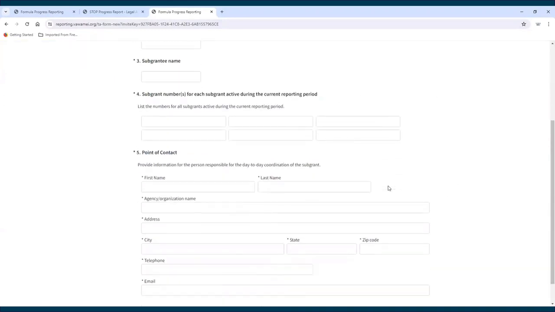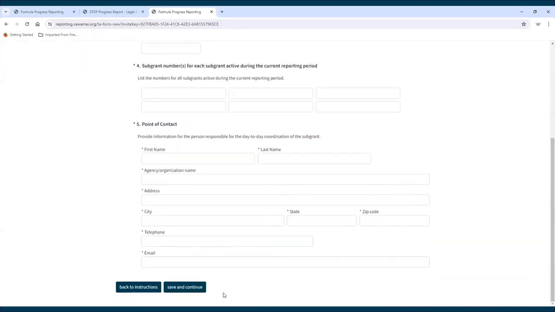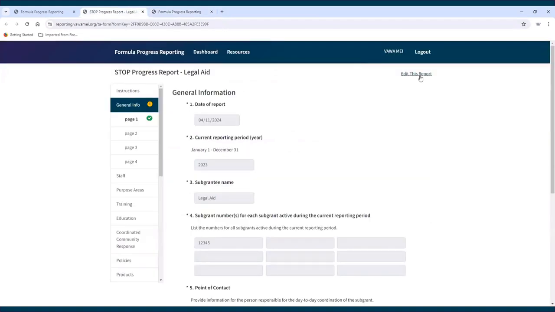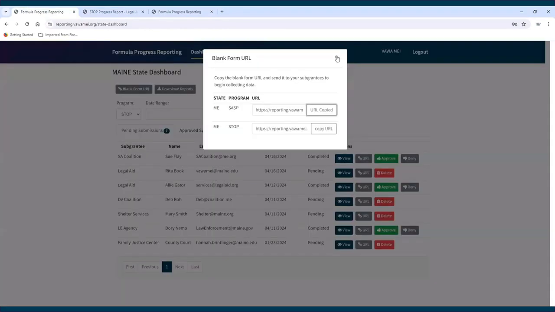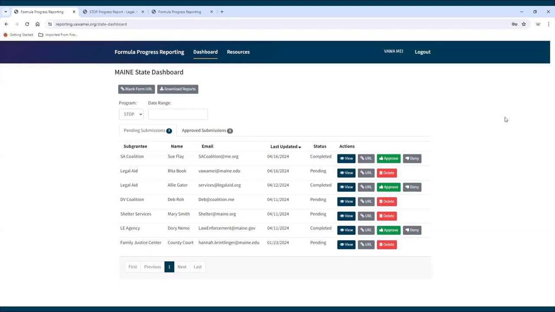Once the state administrator moves past the initial page, they will need to click Edit this report. The Edit this report function will only appear for state administrators. Dashboard features. Both the Pending and Approved Submissions tabs in the dashboard are organized into tables with the following columns.